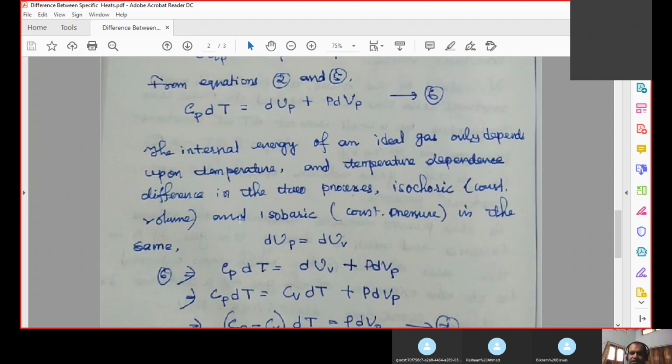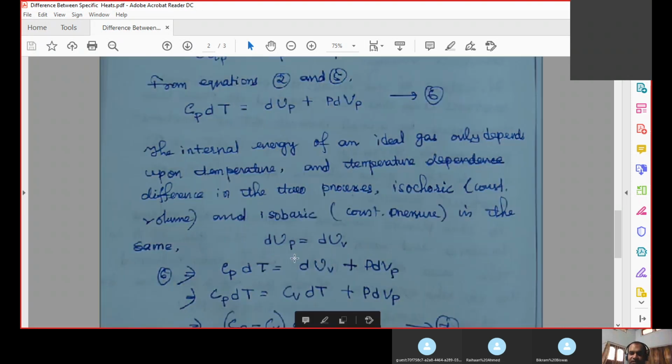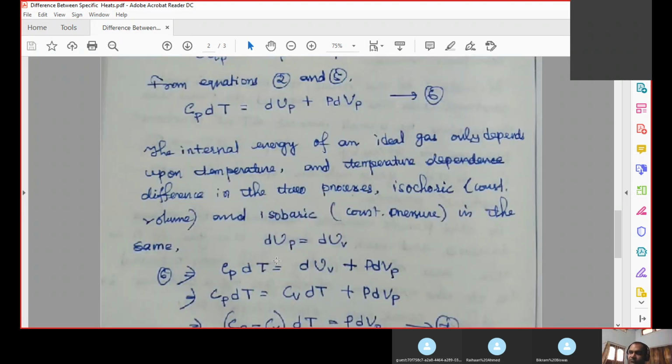Because the temperature will rise by a certain amount, it doesn't matter whether you are carrying out the process at constant pressure or volume. But now we know that internal energy depends on temperature. Therefore dUP is equal to dUV.